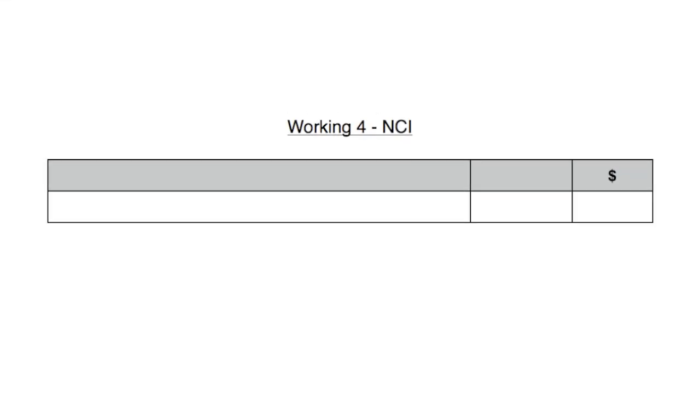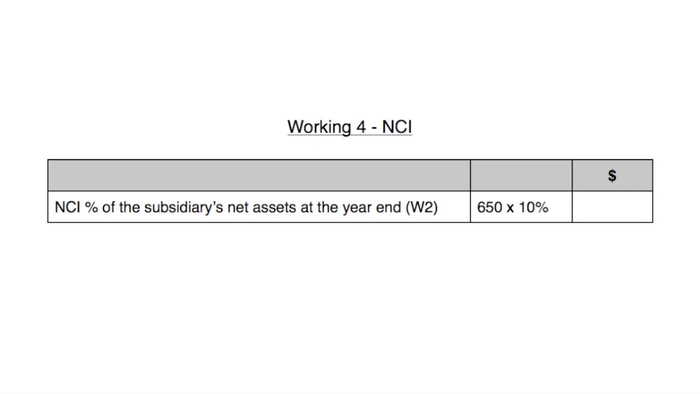Working 4 is our non-controlling interest. So we're going to take the non-controlling interest percentage of the subsidiary's net assets at the year end from working 2. The net assets at the year end were 650. The non-controlling interest percentage is 10%. So multiplying those together, we get 65. We've no goodwill attributable to the non-controlling interest in this question because we're using the proportionate method.